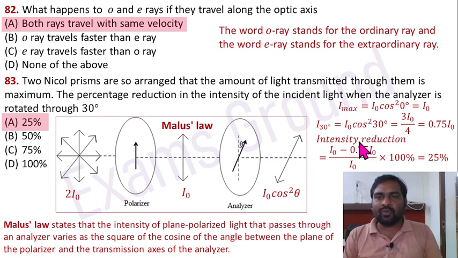Intensity reduction is going to be, use the formula, reduction amount divided by initial amount into 100%. I naught minus 0.75 I naught divided by I naught into 100%. It is 25%. Option A is correct here.